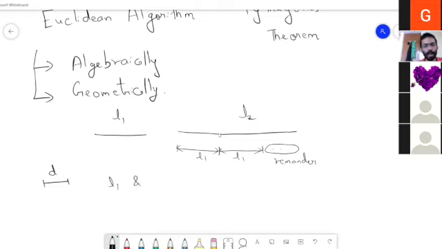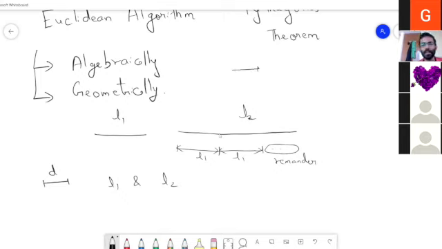So I repeat again, we have two different line segments of two particular lengths, L1 and L2. Suppose it happens that L1 does not exactly measure L2, in the sense that it leaves some remainder towards the end.